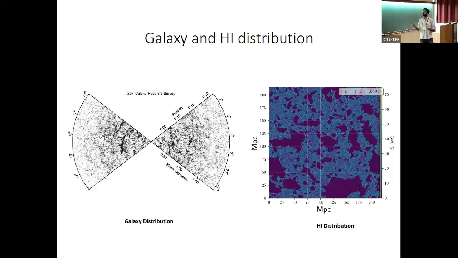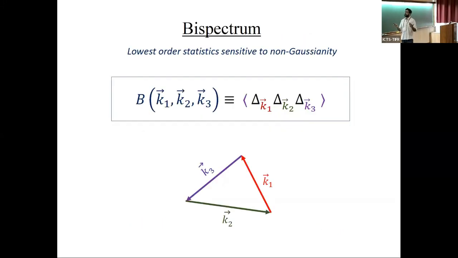The epoch of reionization is also a highly non-Gaussian process. The bispectrum is the lowest order statistic which captures the non-Gaussianity of the underlying distribution. It is defined as the ensemble average of the product of fluctuations in Fourier space corresponding to three different K modes which form a closed triangle. So the bispectrum is a function of a closed triangle in Fourier space.